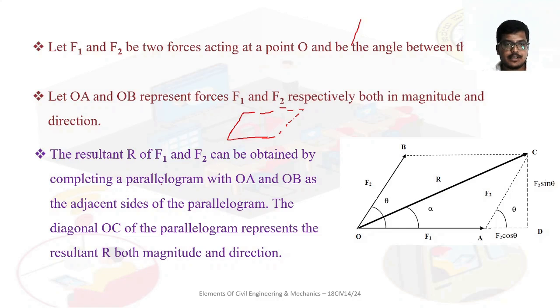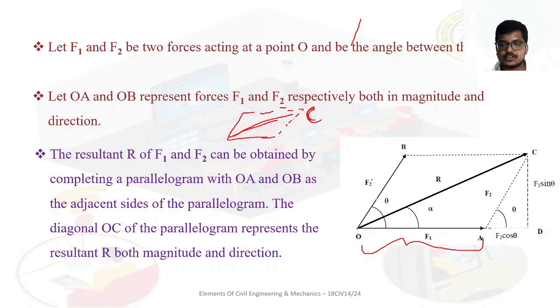Completing a parallelogram with OA and OB as the adjacent sides of the parallelogram, the diagonal OC, if OACB remaining is this one, right? The diagonal OC of the parallelogram represents the resultant R both in magnitude and direction.